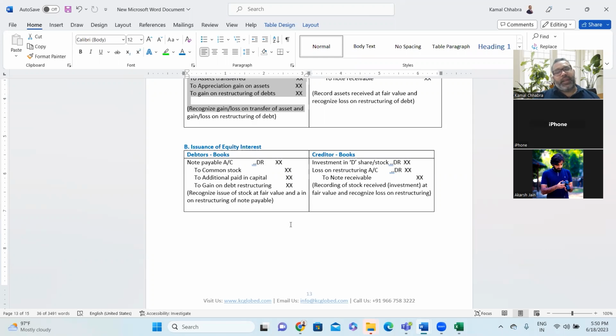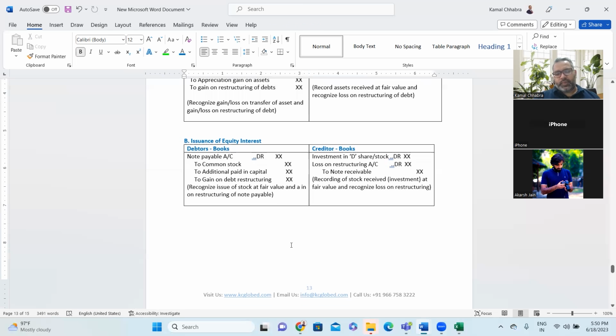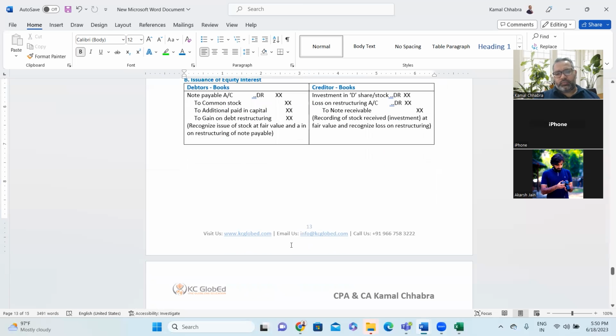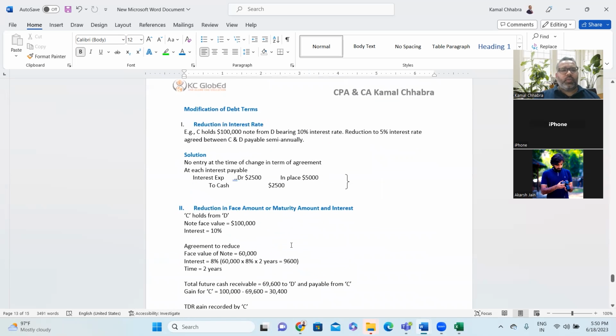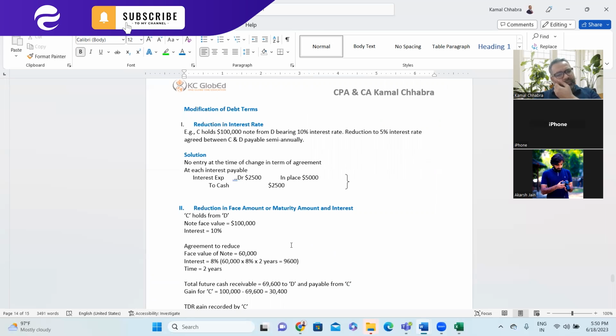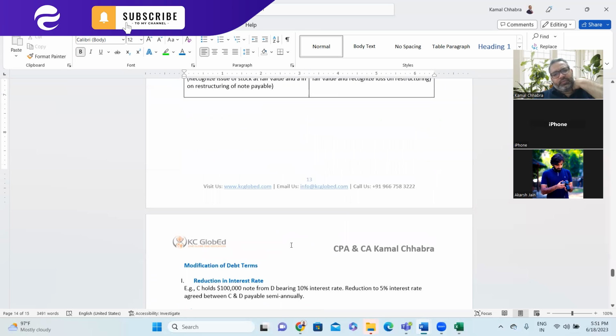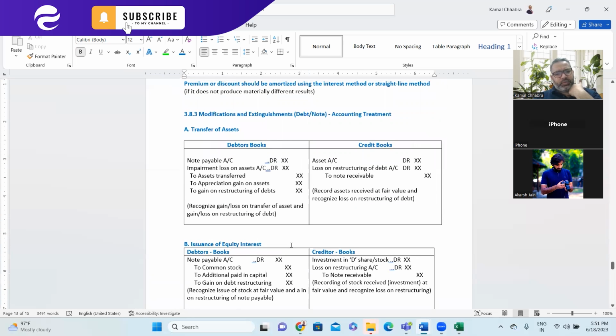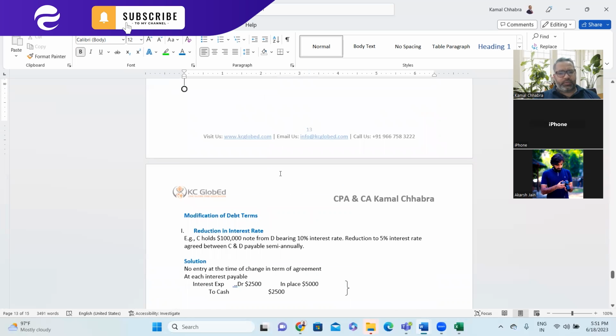On the other side, the banker will consider this as an investment in CosL Private Limited, with the loss on restructuring and the credit to note receivable. Any doubt here? No, sir. Okay. So one more example is modification of debt terms. So first one is reduction in interest rate. Once again, B, I think it should be C.